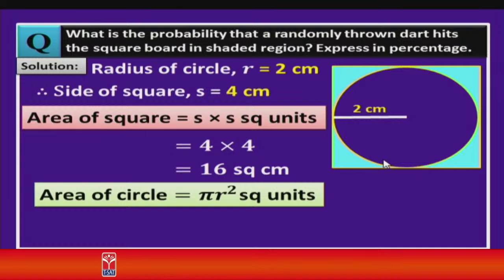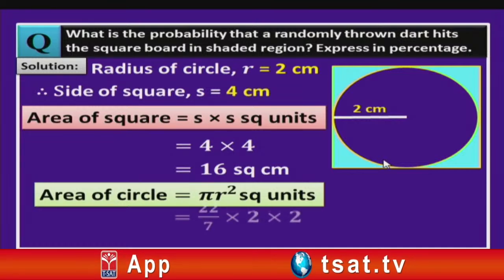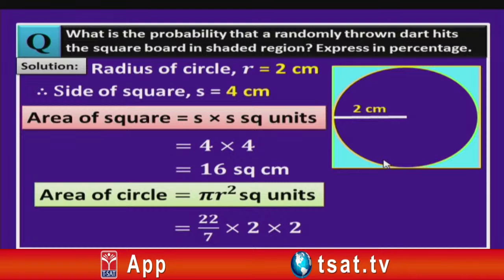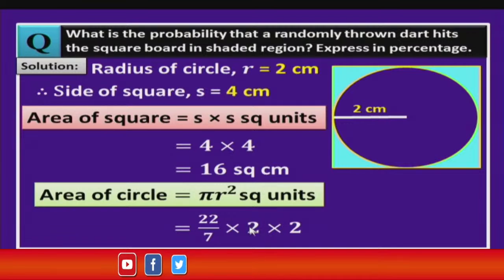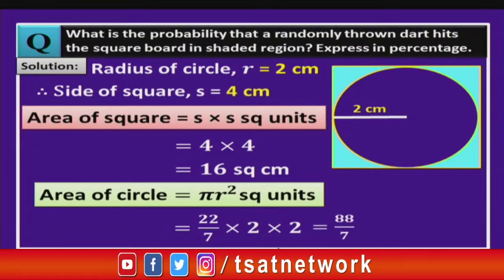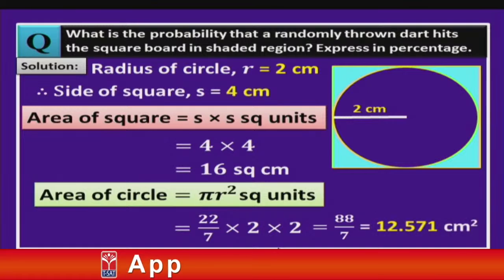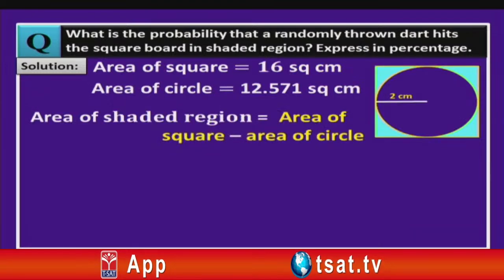It is given by pi r square square units. Now, let us substitute the value of pi as 22 by 7 and r is 2. So, we get 22 by 7 into 2 into 2. On multiplication we get 88 by 7, and on dividing 88 by 7 we get 12.571 centimeter square nearly.